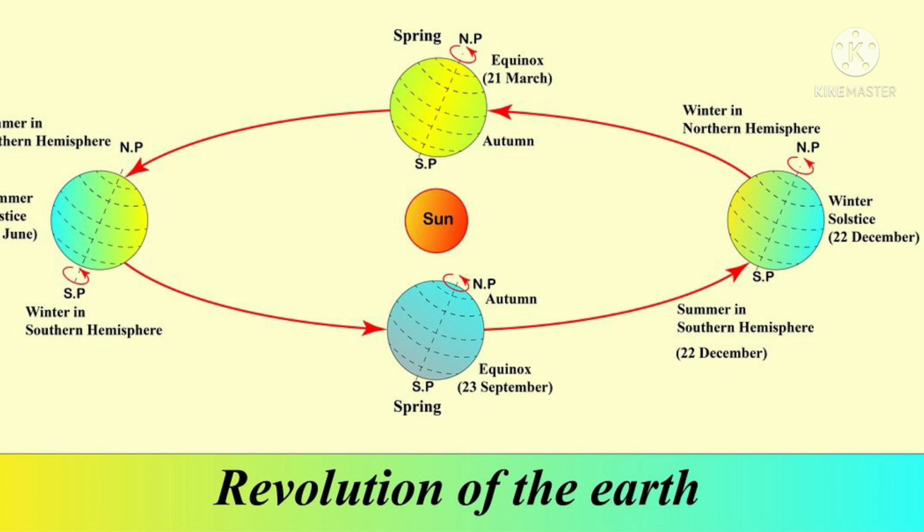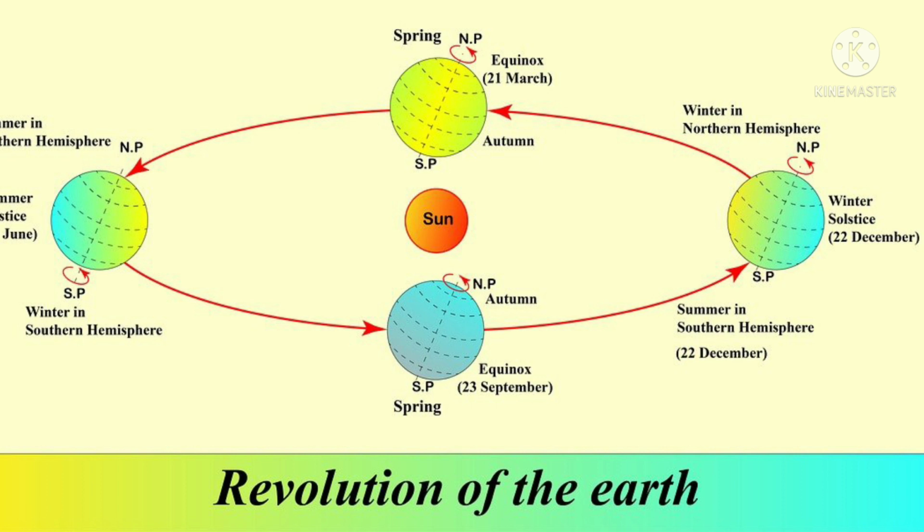That means when we see summer in the south hemisphere, at the same time in the north hemisphere we will see winter. When summer is in the south hemisphere, at the same time the northern hemisphere will have the winter season.